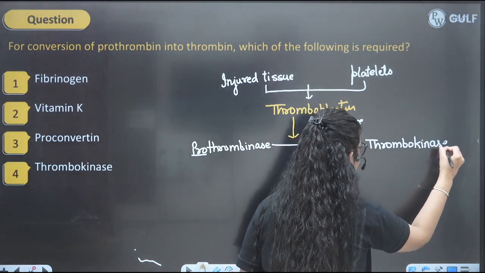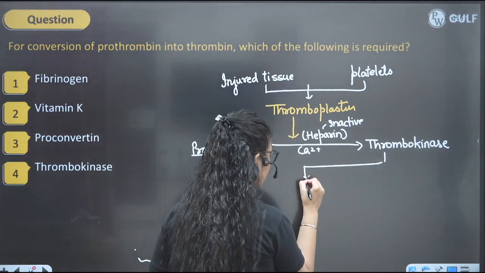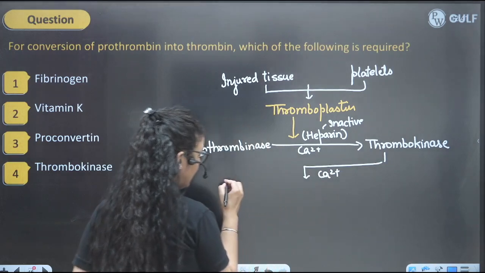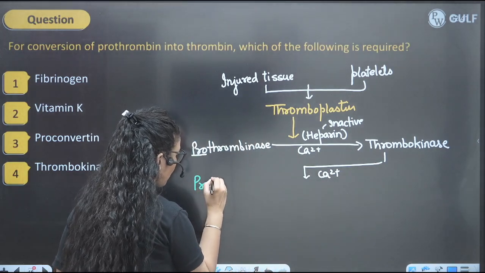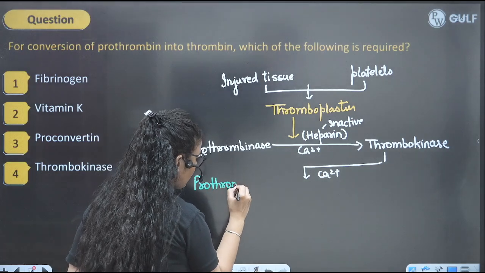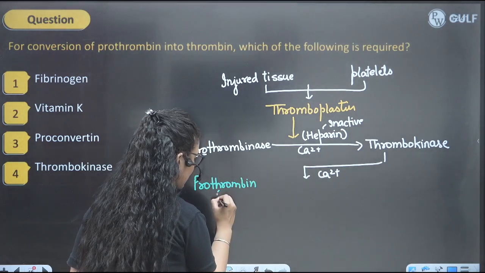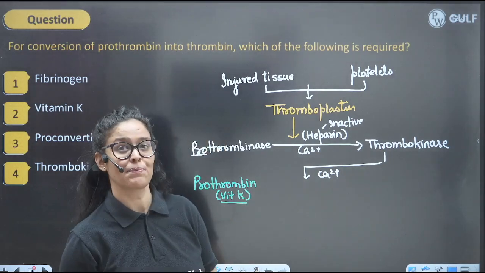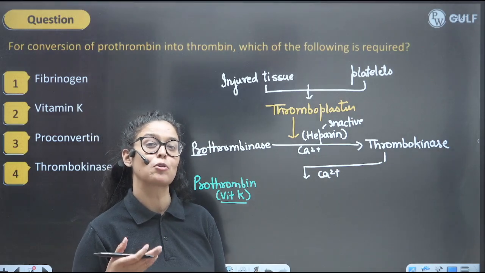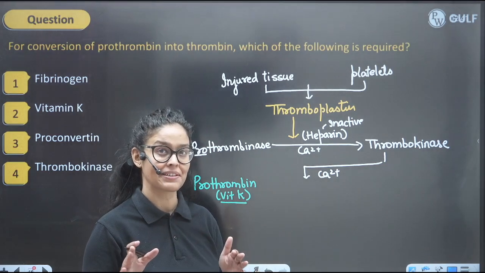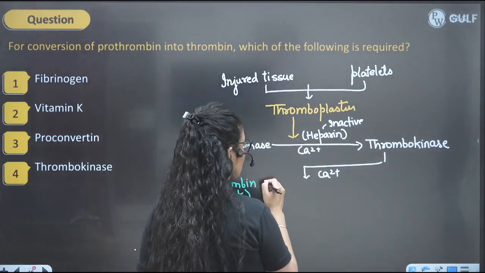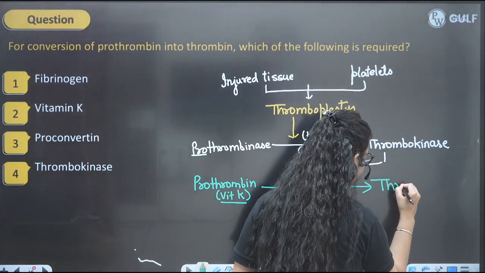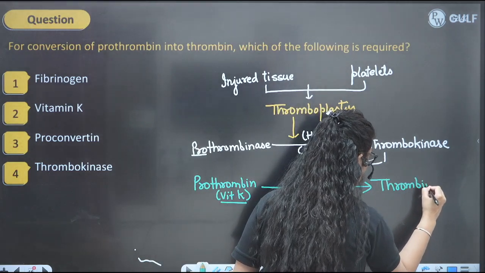And finally, this thrombokinase, again in the presence of calcium, will be activating another factor. And what is the other factor? Prothrombin, right? And prothrombin is formed in the liver with the help of vitamin K. So kids, vitamin K is very, very important for blood clotting because it forms the prothrombin. Pro means it is inactive. But in the presence of thrombokinase and calcium, it will be converted into thrombin.